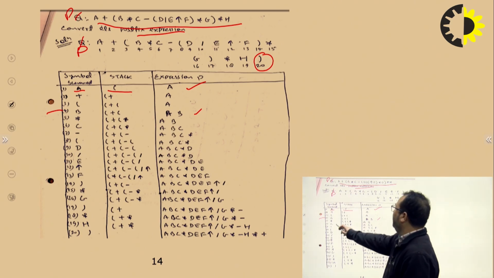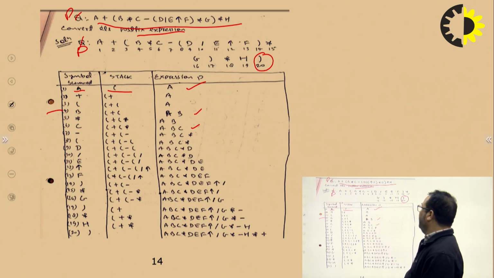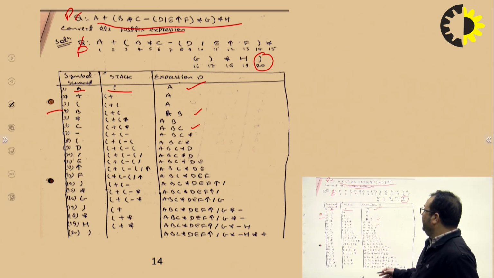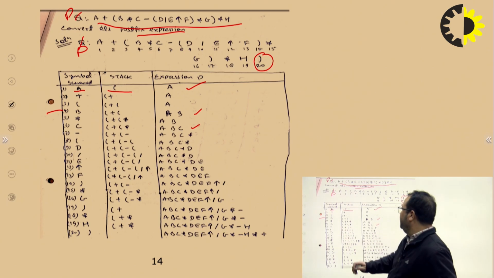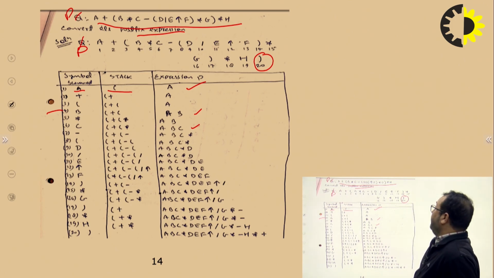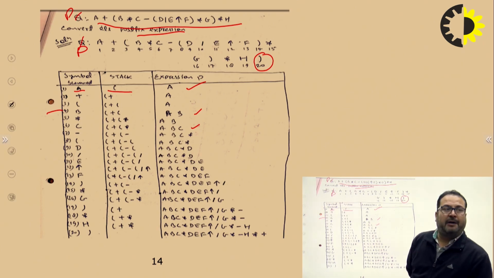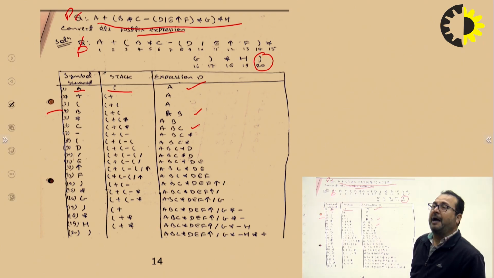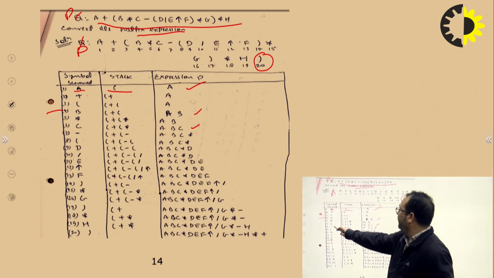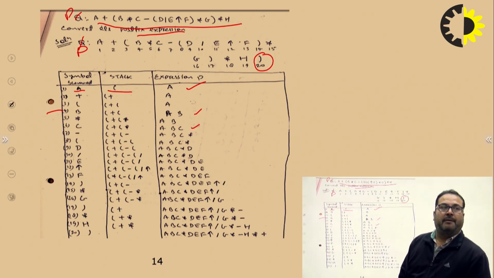Then we have operand C, so we simply append C into P. Then we have operator minus. Now in the stack we already have the multiplication operator asterisk, which has higher precedence than the currently scanned minus operator.